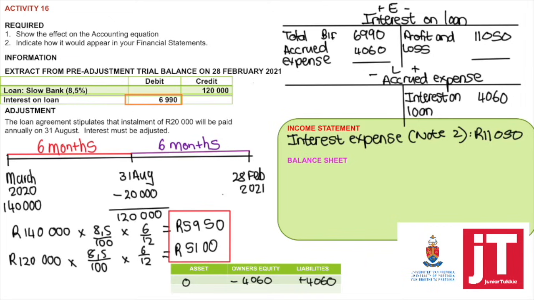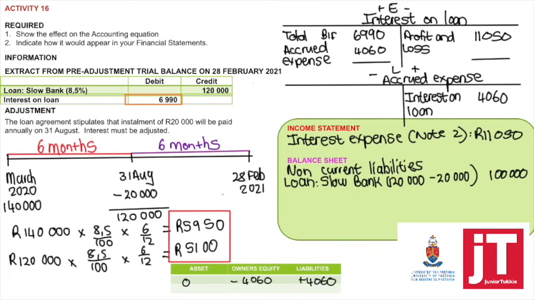And the balance sheet, non-current liabilities is going to be 120,000 minus 20,000. Why am I subtracting 20,000? If we pay 20,000 annually, it means whatever we pay in the next financial year must be subtracted from the non-current and taken to current liabilities as current portion of loan.